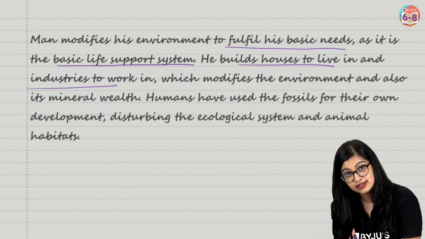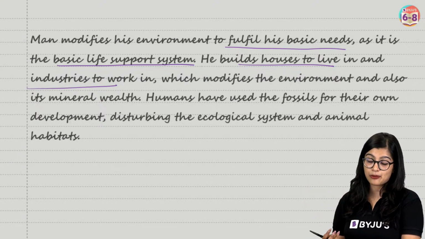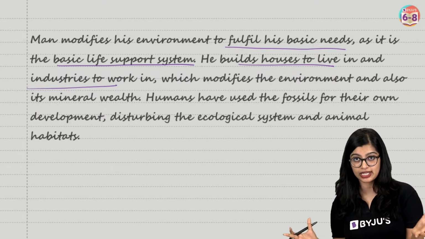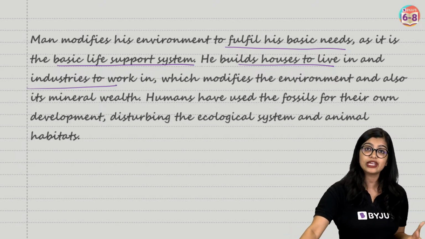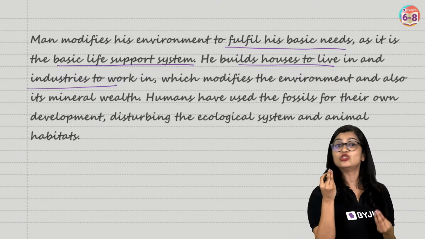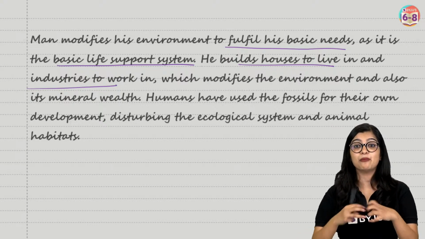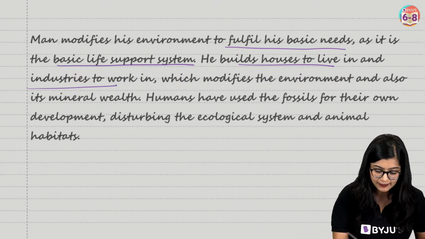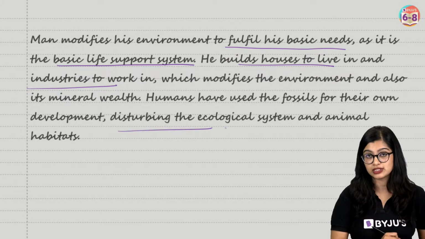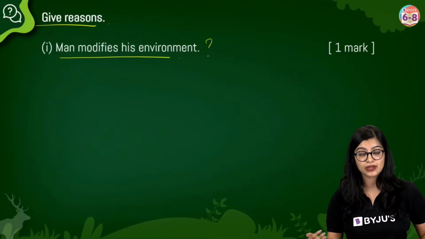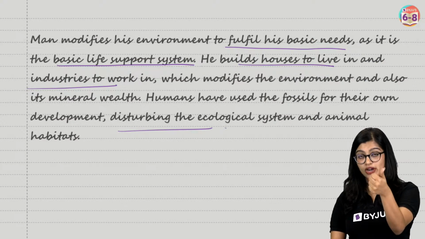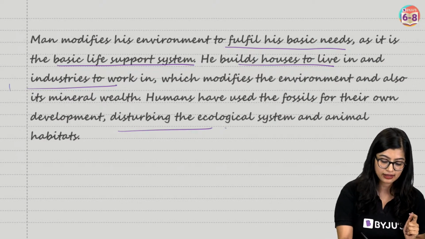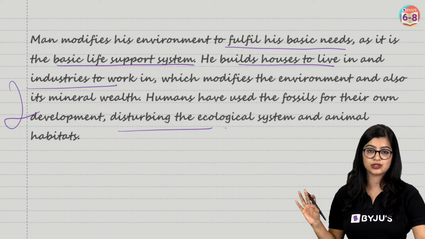Now the consequences of man modifying the environment is that it could be harmful for the ecology, right? Or it could be harmful for the environment because we end up not using resources wisely, we end up wasting them, or over-exploiting them. So you will have to talk about this because the question is give reason. Why does man modify his environment and what is the impact? You will get this for 2 marks, okay?